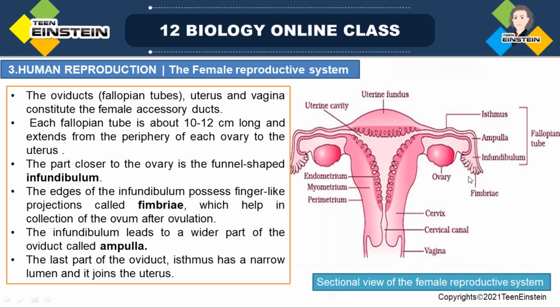Okay. So at the time of ovulation, these fimbriae collect the ova. From here, ovums are getting produced. So these ovum are collected by these finger-like structures called fimbriae. These fimbriae collect the ovum from the ovary. Got it?